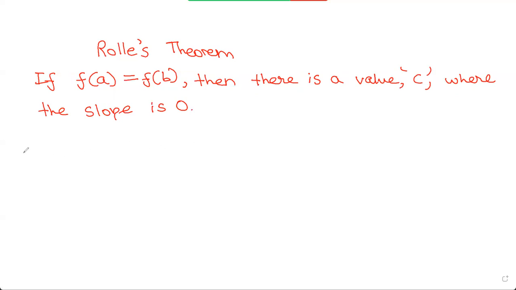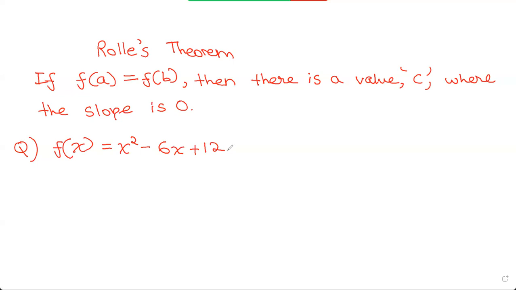Now let me give you a question using the mean value theorem. They have given that f of x is a continuous function, and f of x equals x squared minus 6x plus 12.